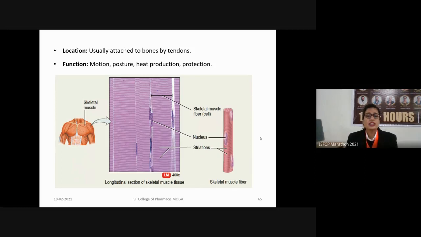These filaments are the contractile proteins which cause a contraction. Our body moves only whenever there is contraction in our cells. So this contraction is possible with the help of the actin and myosin filaments.